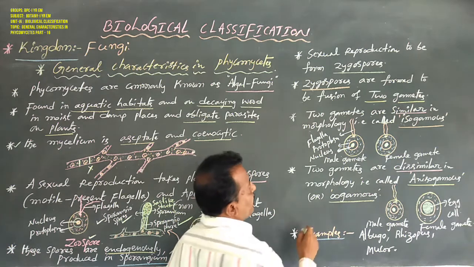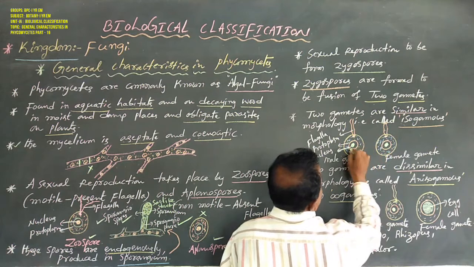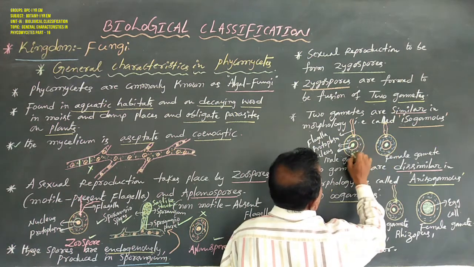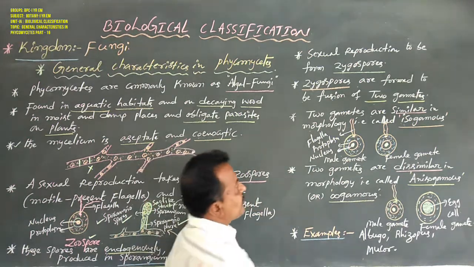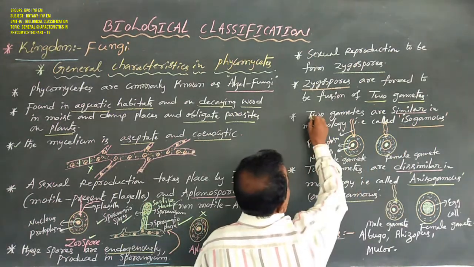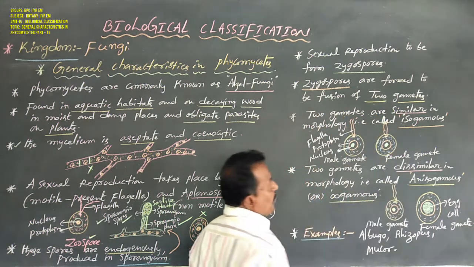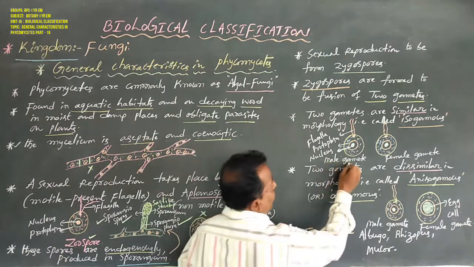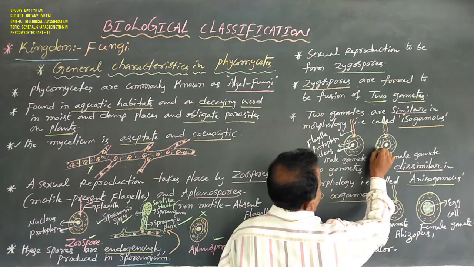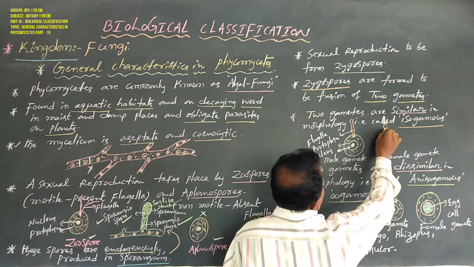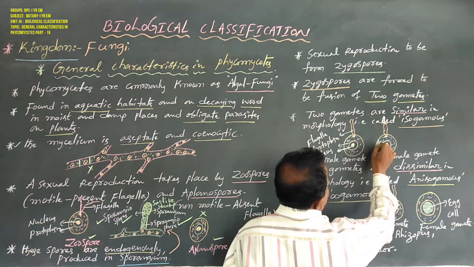Isogamous means the gametes are similar in structure, similar in size of flagella, similar in size of nucleus, and similar in protoplasm content. Two gametes similar in morphology are called isogamous. This is a male gamete and this is a female gamete, and both are similar in size, flagella, nucleus structure and protoplasm content.